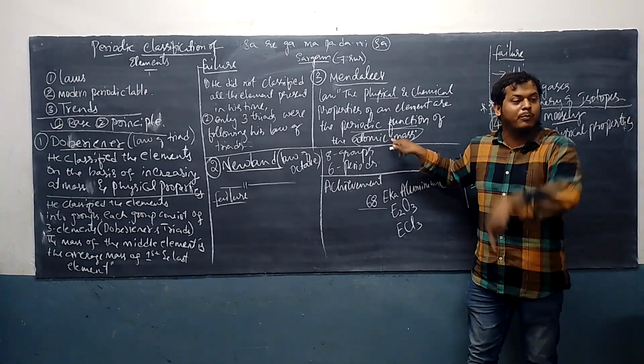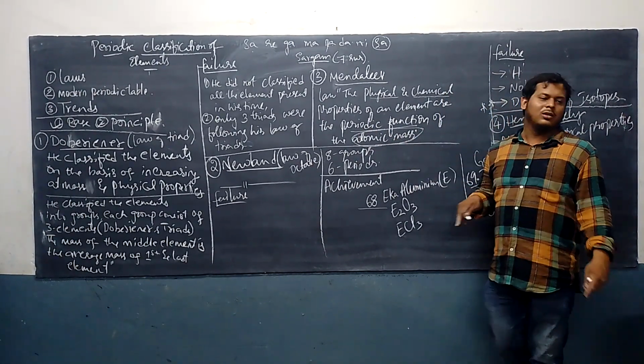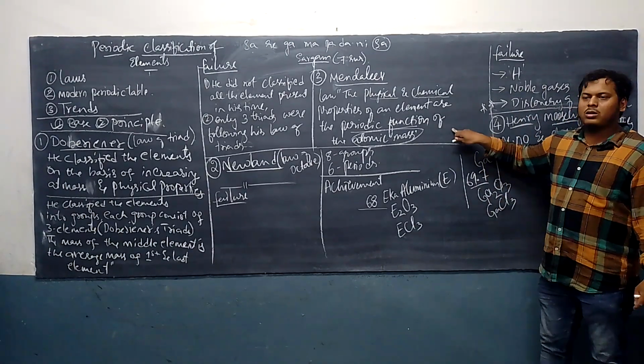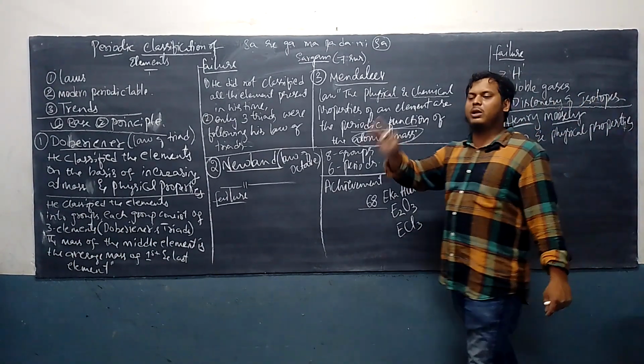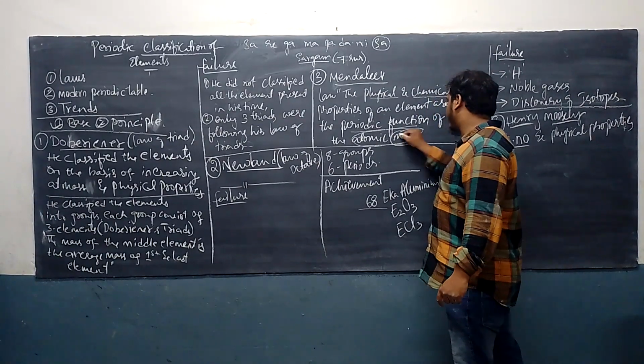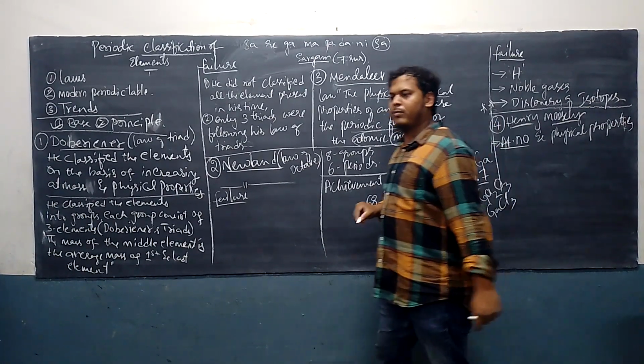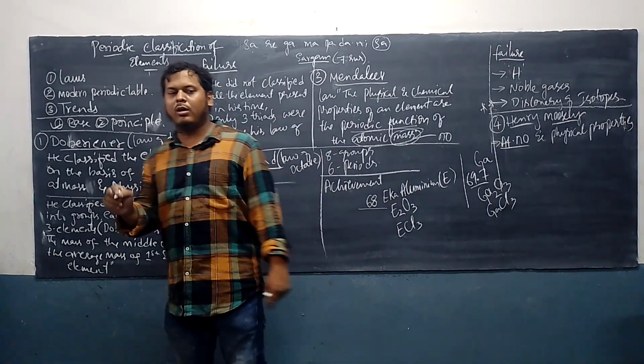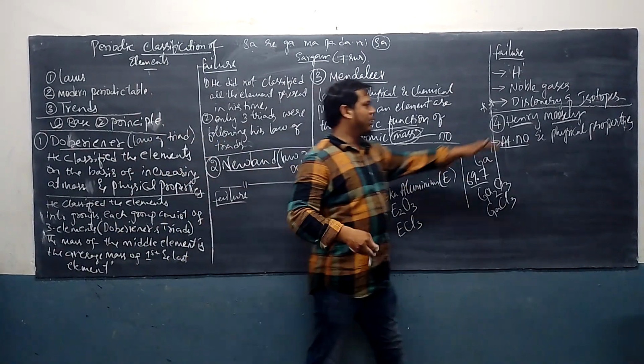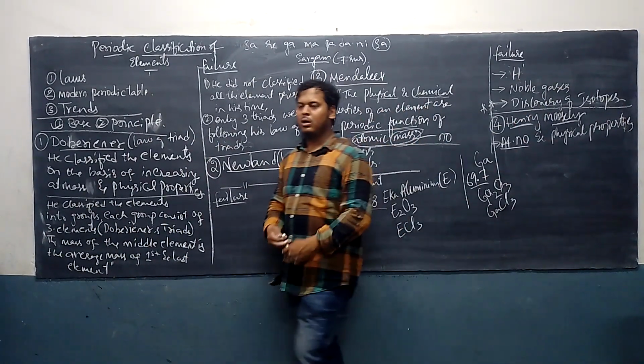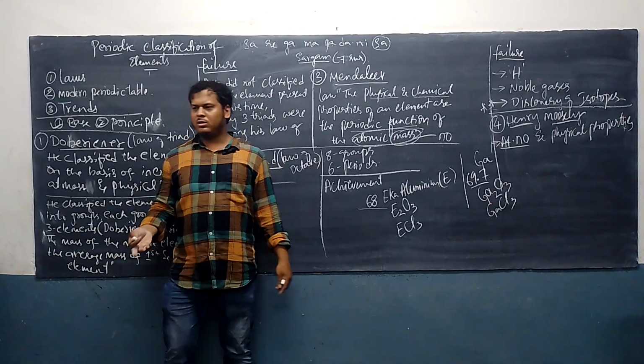That's it. So he said the physical and chemical properties of an element are the periodic function of their atomic number, not masses. Understood? This law is known as the modern periodic law. In the place of mass, write number. It becomes the modern periodic law given by Henry Moseley.